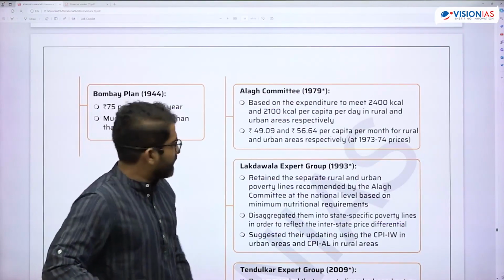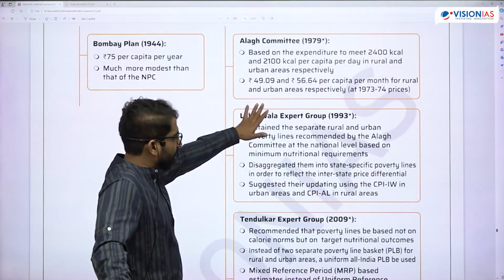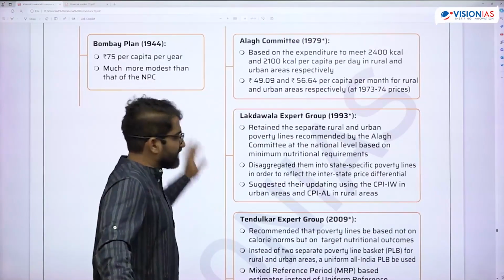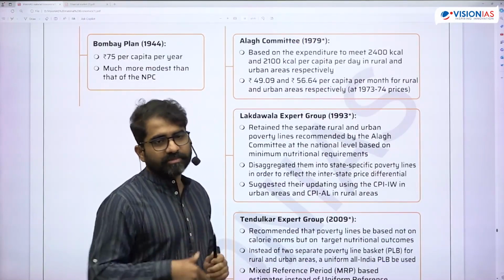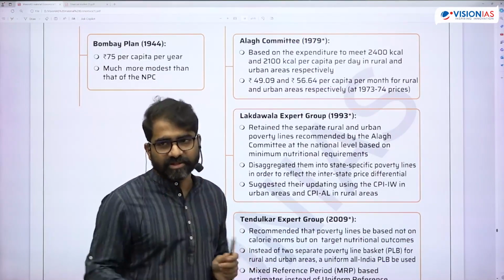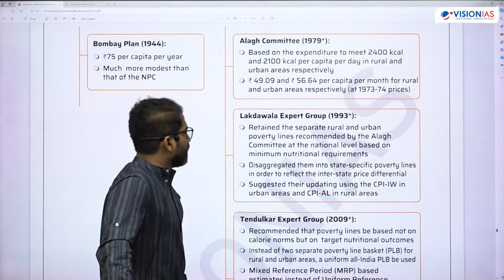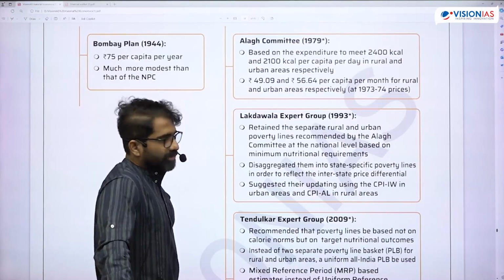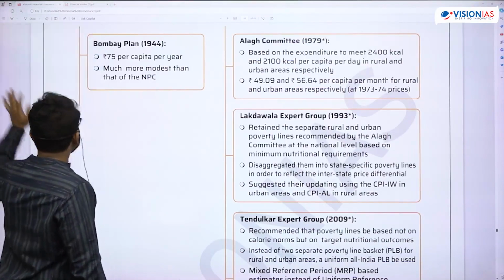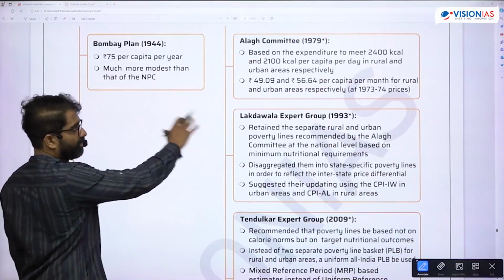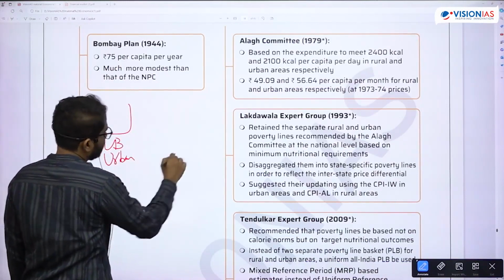Okay, then the Lakdawala committee. What you will remember about the Lakdawala group is that it came up with state-specific poverty lines, because based on inflation you have to adjust the line. So the state-specific poverty line was included through the Lakdawala group, and it retained the separate rural and urban poverty lines. So you're coming up with a separate poverty line basket for rural as well as urban. That means the poverty line basket will be different for urban and rural.